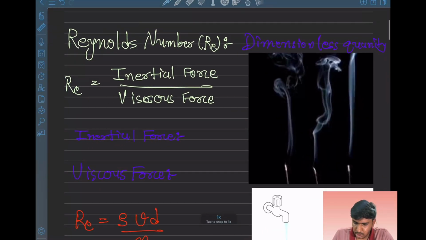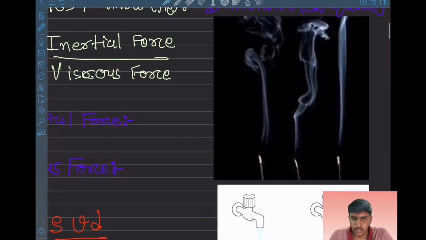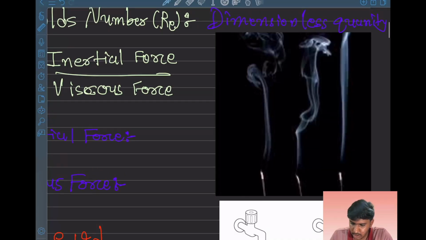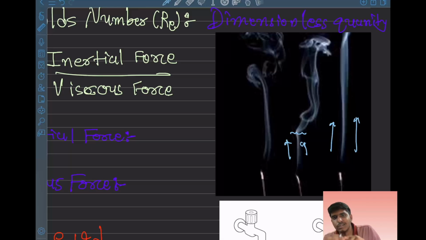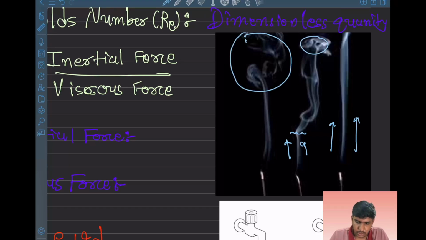If you have ever seen an agarbatti, the incense stick, the smoke flows in a very steady way for some length, and then it goes very messy and chaotic, which one can say is irregular. This is because the flow lines are intersecting each other and making it chaotic.